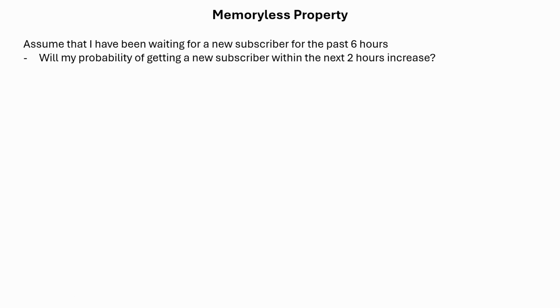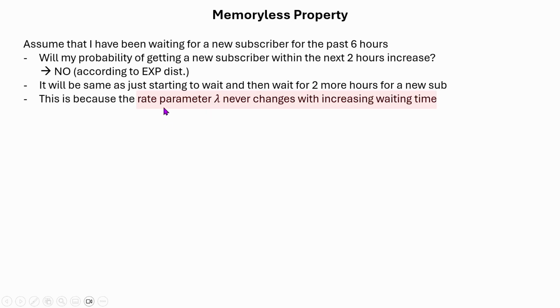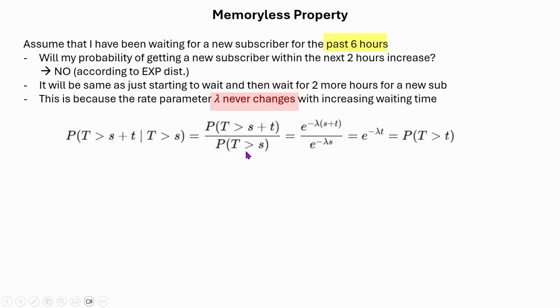Now, common sense may tell us that yes, it should increase, but the truth is, according to the exponential distribution, it will not increase. It is because the rate parameter lambda never changes with increasing waiting time. So even when I try to calculate the probability after waiting for 6 hours, the lambda never changes. And we can actually prove it mathematically as well.